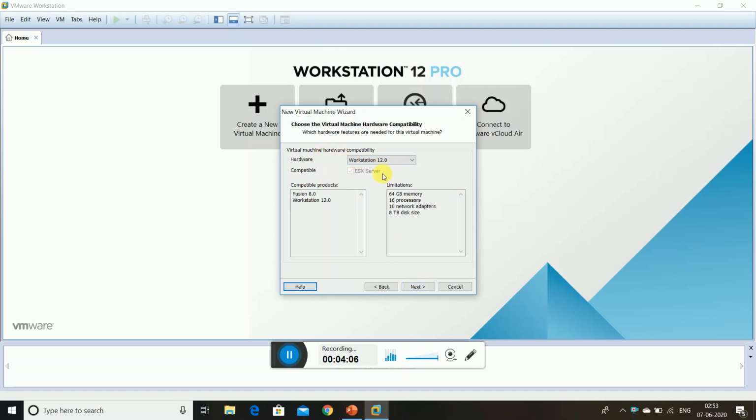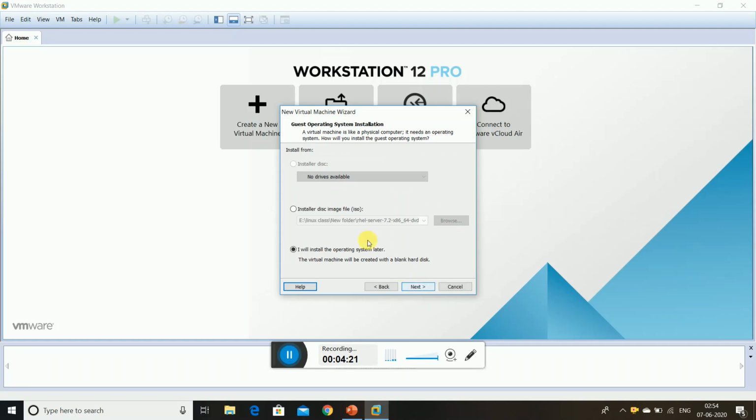This is Workstation 12.0, you can observe here, and this is the Workstation Fusion. The initial requirements are 64 GB memory, processor, 10 network adapters, and 8 TB disk. So next is installation. This is the main thing which I said. I will share the link with you to browse that. The browsing option is there. You just want to install this one.